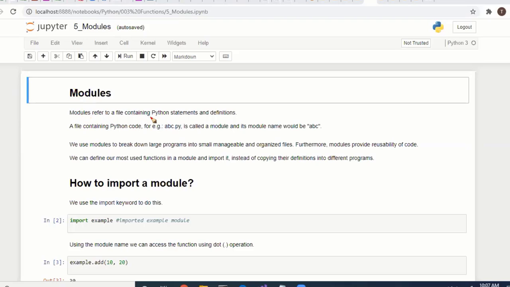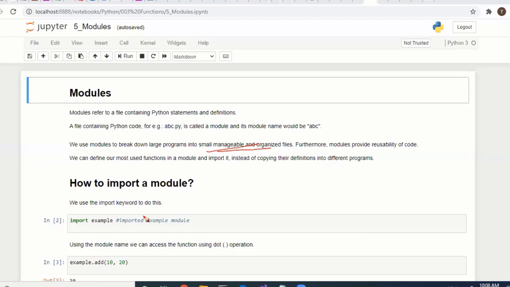A module is nothing but a file containing Python statements and definitions. Suppose you are writing a Python file abc.py, and inside it we define many variables, declarations and different functions. Everything inside abc.py is called a module, so the module name is abc here. We use modules to break down a large program into small, manageable, organized files.